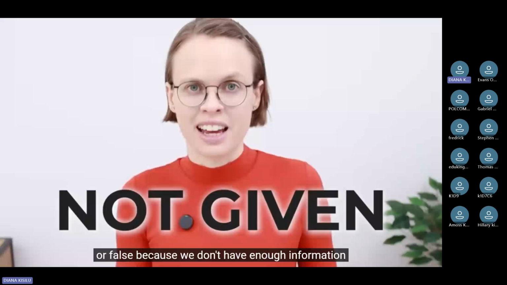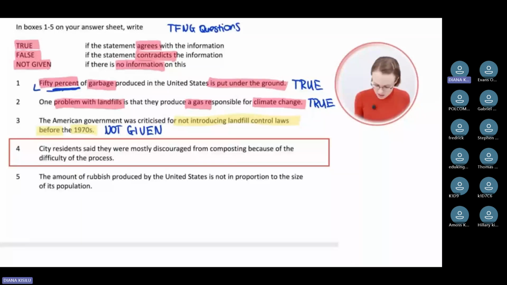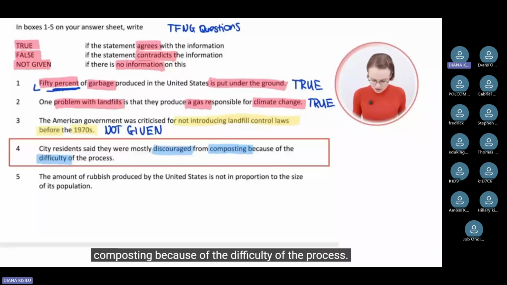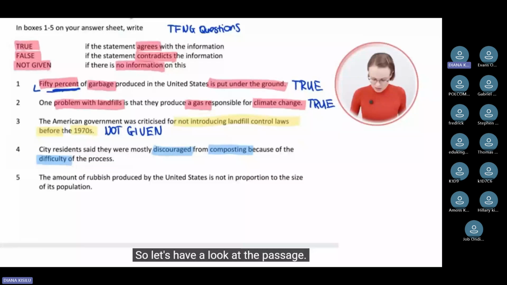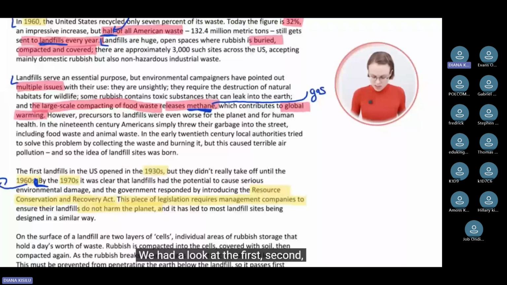City residents said they were mostly discouraged from composting because of the difficulty of the process. So we're looking for composting. The city residents said they were discouraged from composting because of the difficulty of the process. So let's have a look at the passage. Where does the passage talk about composting? We had a look at the first, second, and third paragraph. There was nothing about composting in there.